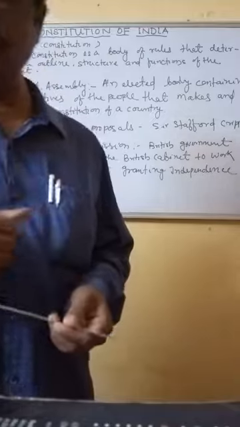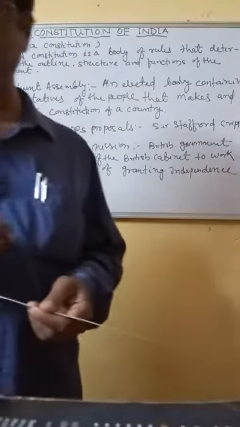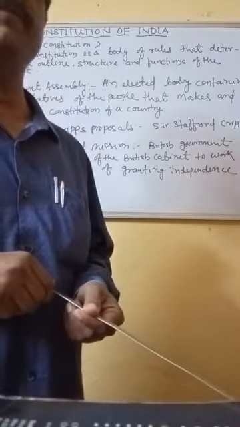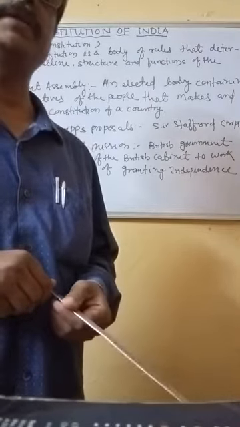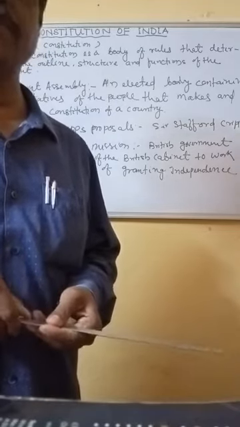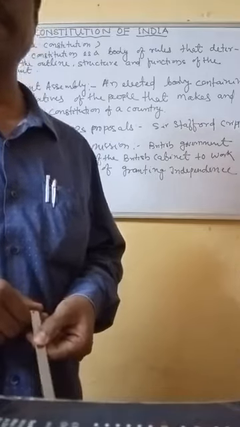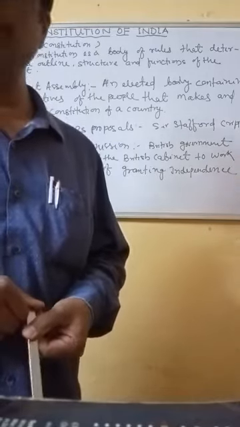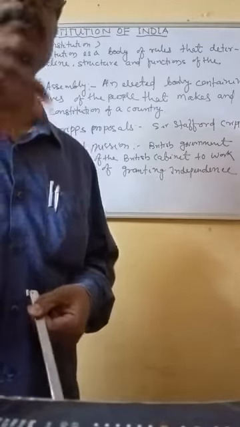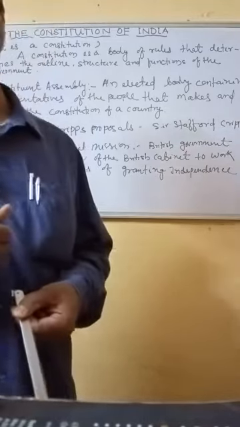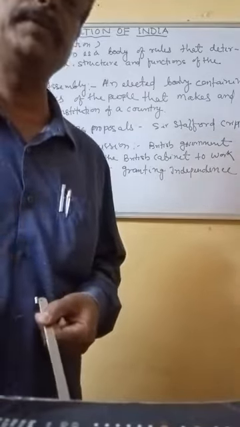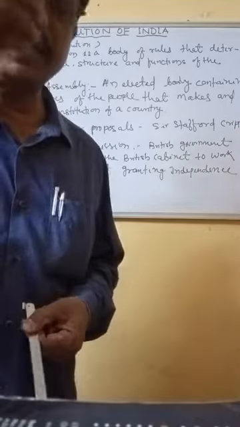Understood? So in 1942, the British government sent Sir Stafford Cripps, a prominent person of the British government, with some proposal on how to make the constitution: how the constitution can be prepared, what the rules would be, and what things should be included.